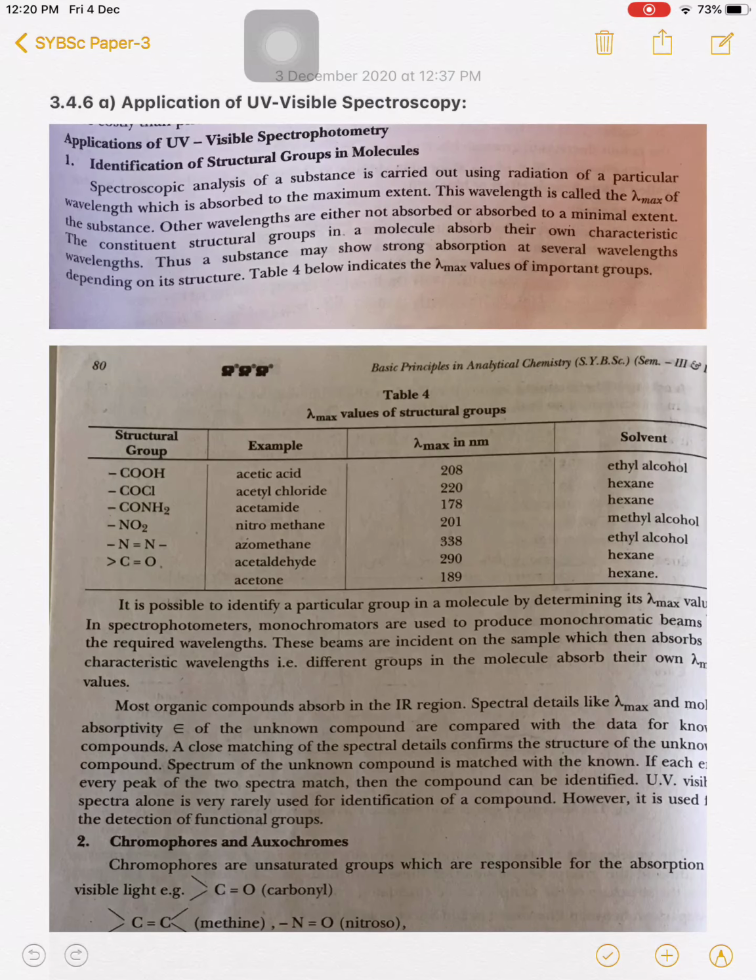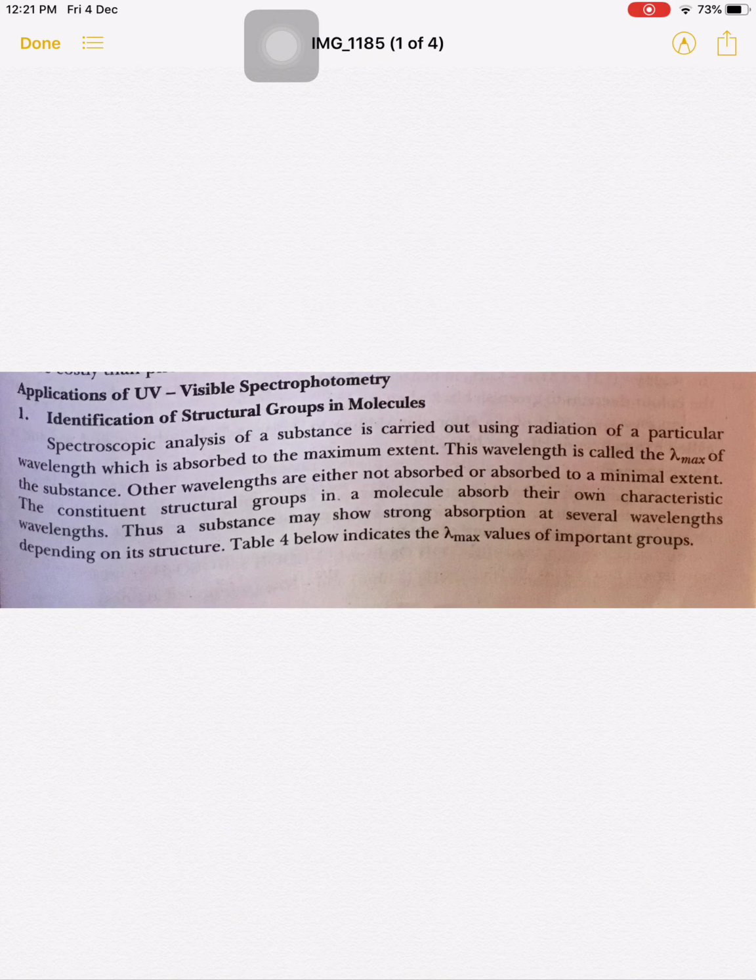So what are the applications of UV visible spectroscopy? Now see here, why UV visible spectroscopy is used and what its advantages are. The first application of UV visible spectroscopy is identification of structural groups in the molecule. Some groups which are responsible for the color of a molecule are identified by use of UV visible spectrophotometry.